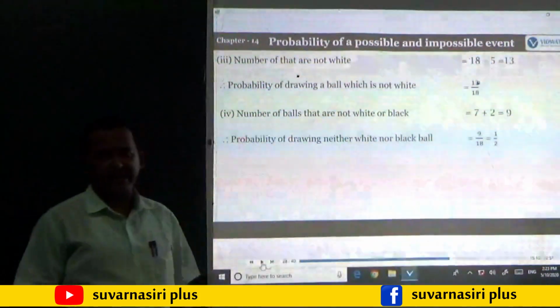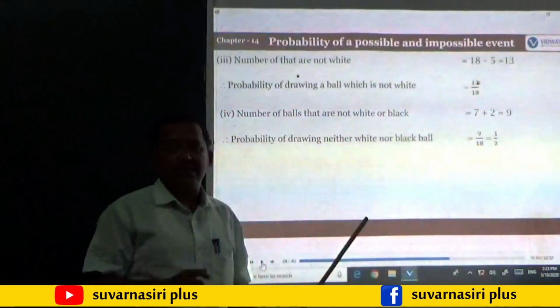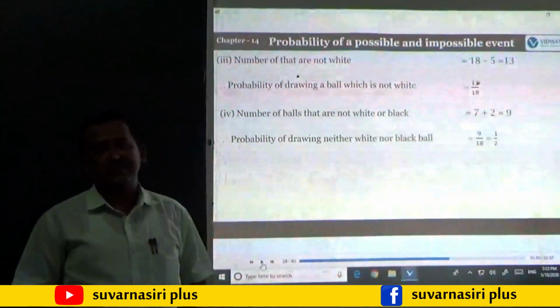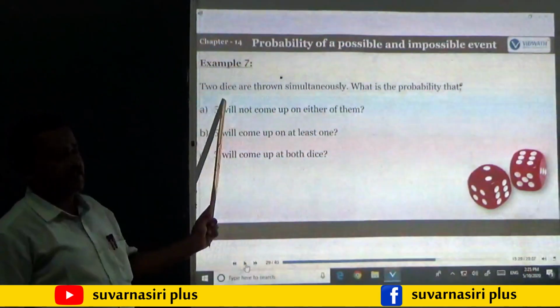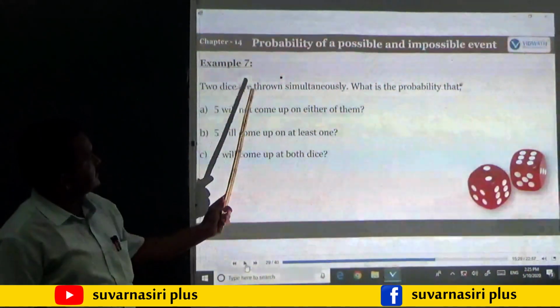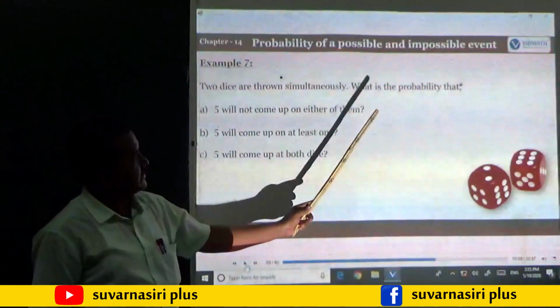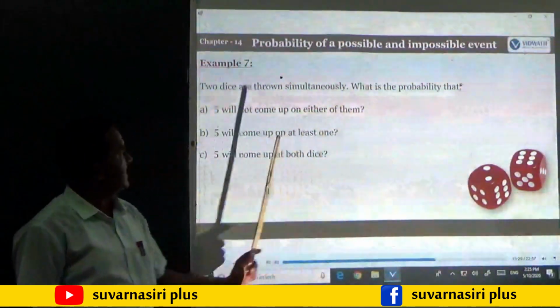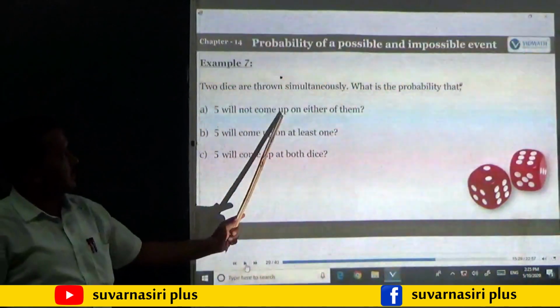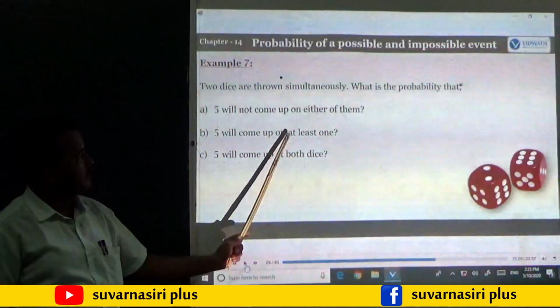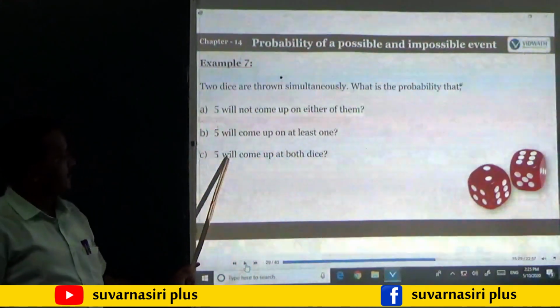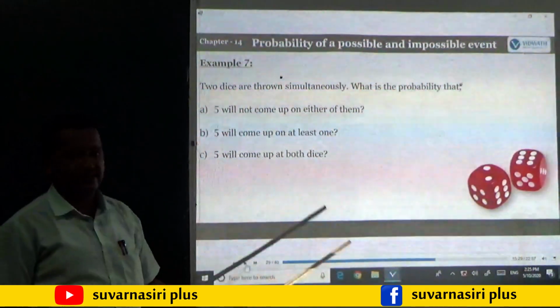This is one example. Let us see one more example which might be possible in the examination. Two dice are thrown simultaneously. What is the probability that 5 will not come up on either of them? 5 will come up on at least one? 5 will come up on both dice?